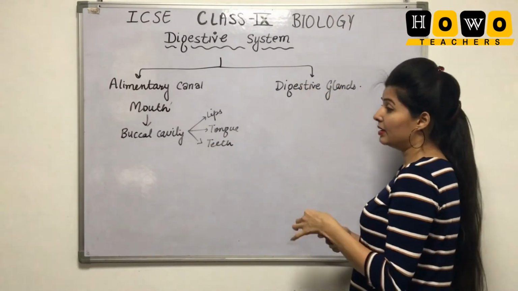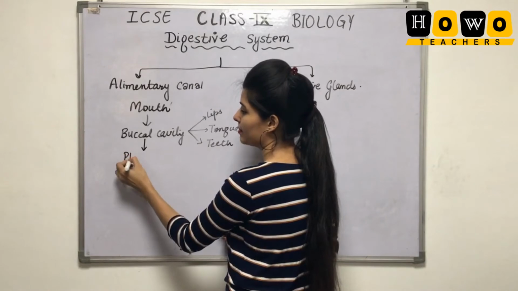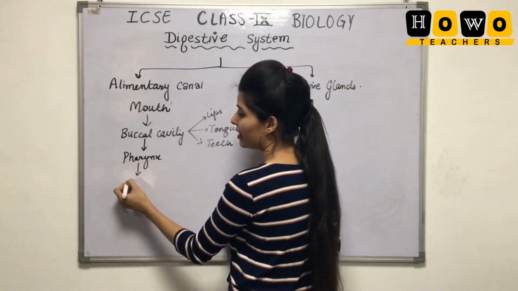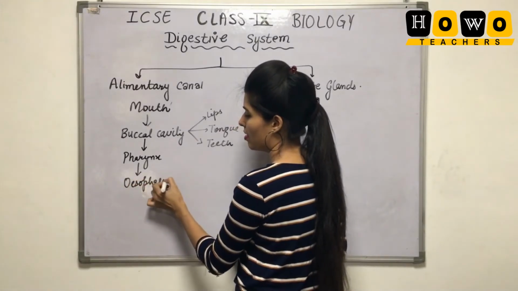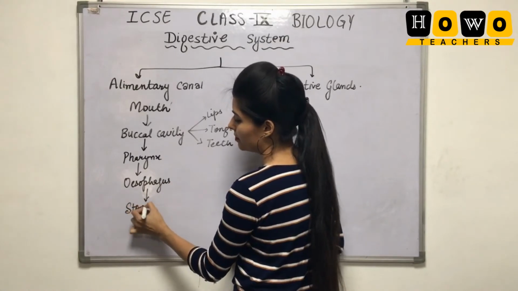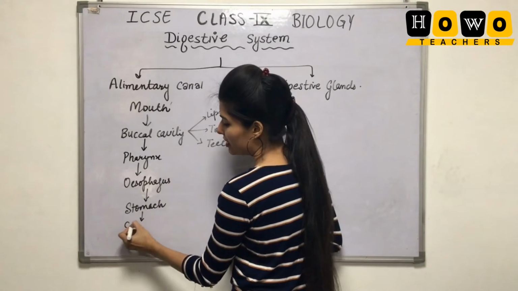After that, we have the pharynx. Then we have the esophagus. After the esophagus, the stomach. Then we have the small intestine.